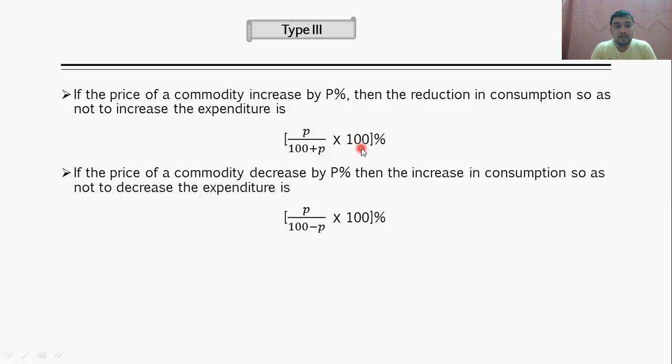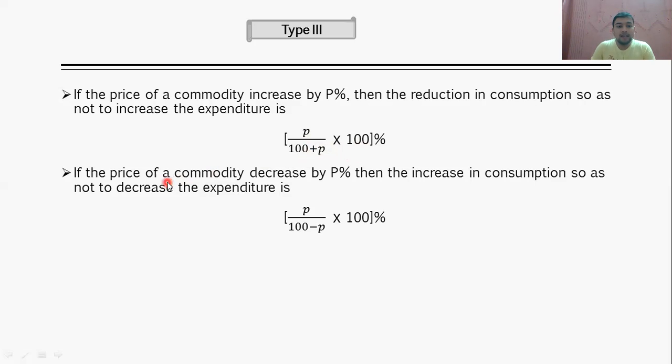Now, what is the first case? In the first case, the price of the commodity increases by P percentage. Your income is not increasing, but your expenditure will increase. So if you want to keep your saving the same, you have to reduce how much you are spending. By what percentage do you have to reduce it? By P upon 100 plus P into 100.